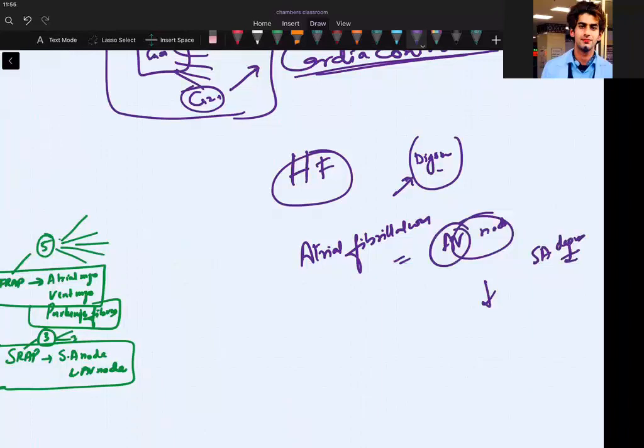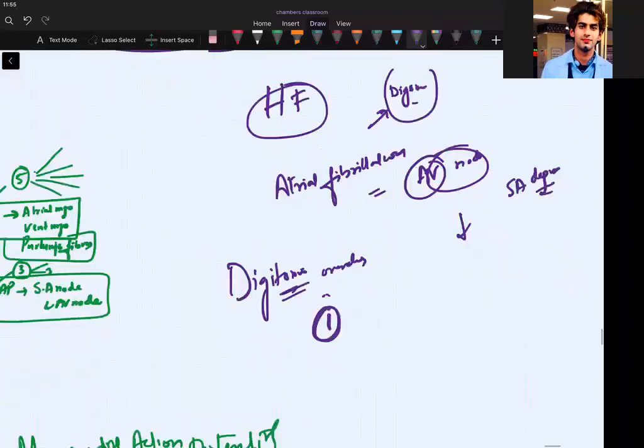How will you treat digitoxin poisoning? If there is a digitoxin overdose, first, potassium normalization. Second, anti-digoxin Fab.